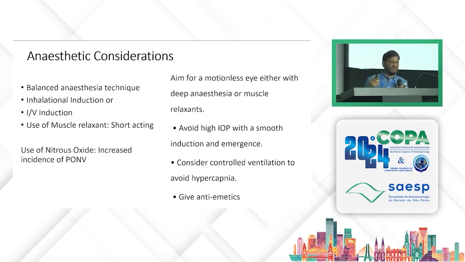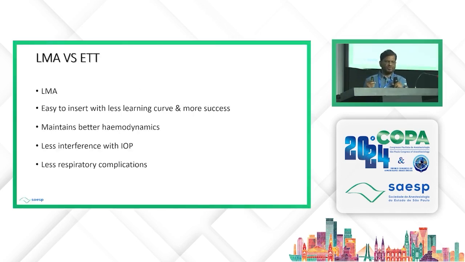With muscle relaxant, rolling of the eyeball may not be observed, or it is less. If you are using a deep anesthetic technique and rolling of the eyeball happens, you have to deepen the level of anesthesia with some propofol, and it helps most of the time. Avoid high IOP with smooth induction and emergence. Consider controlled ventilation to avoid hypercapnia. Give antiemetics to the patient.